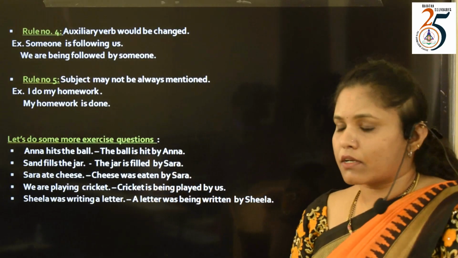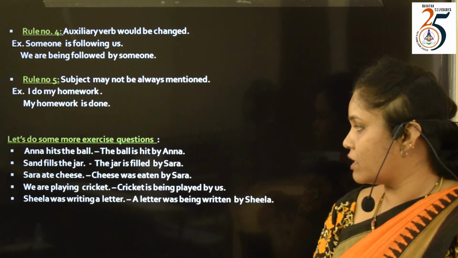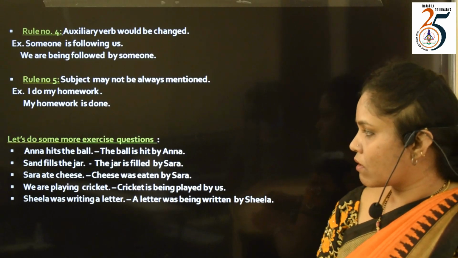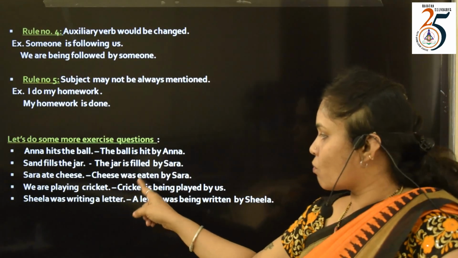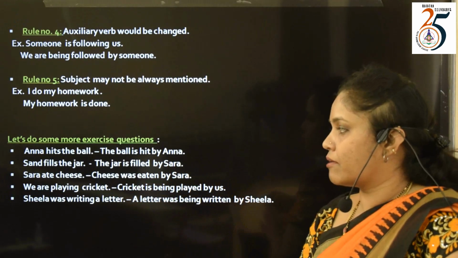Sand fills the jar. The jar is filled by sand. Sarah ate cheese. Cheese was eaten by Sarah.